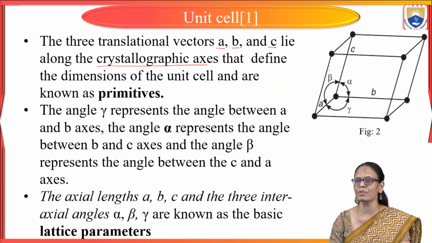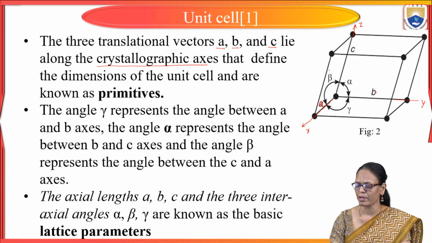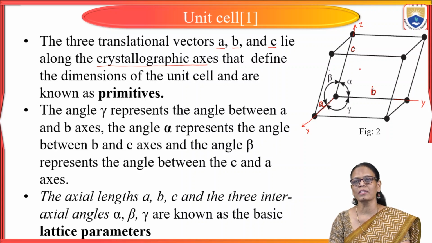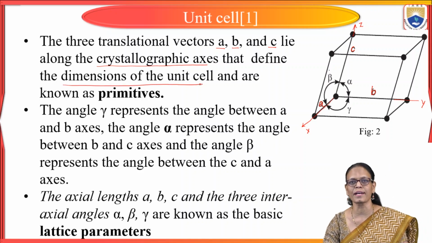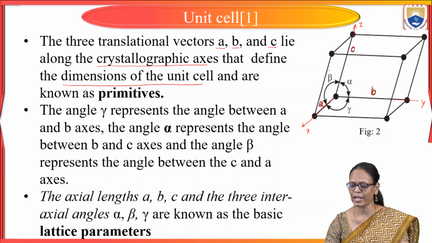Now, if I consider this is axis X, this is axis Y and this is axis Z, A, B and C, we call them as lattice parameters or the dimensions of the unit cell and they are called as primitives.